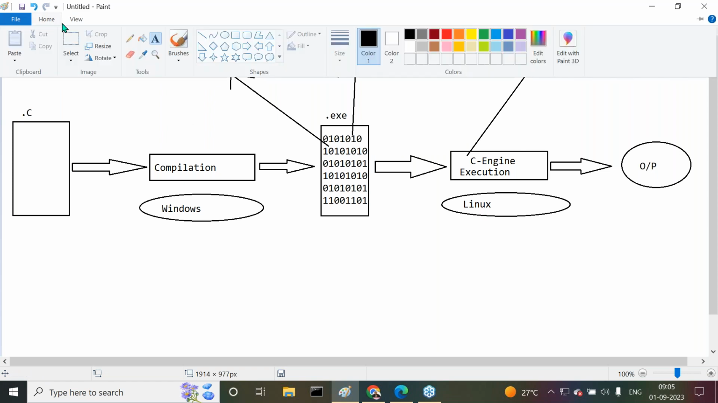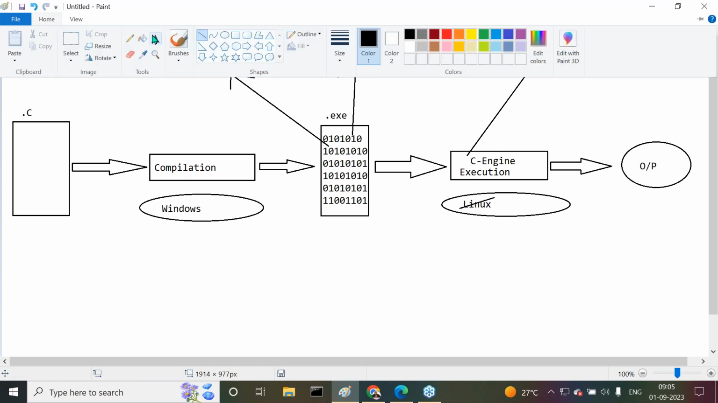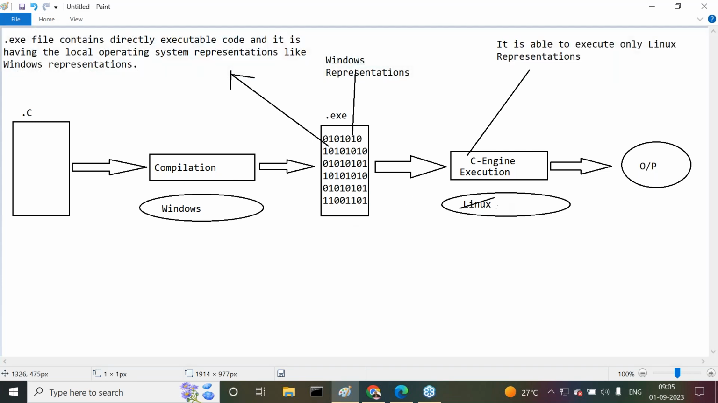But if we want to execute our program here, what do we have to do? We don't have any alternative in the case of the C programming language. There we have only one thing. At runtime also, we have to use the same Windows operating system. Observe carefully. So compilation, Windows operating system; execution, Windows operating system.